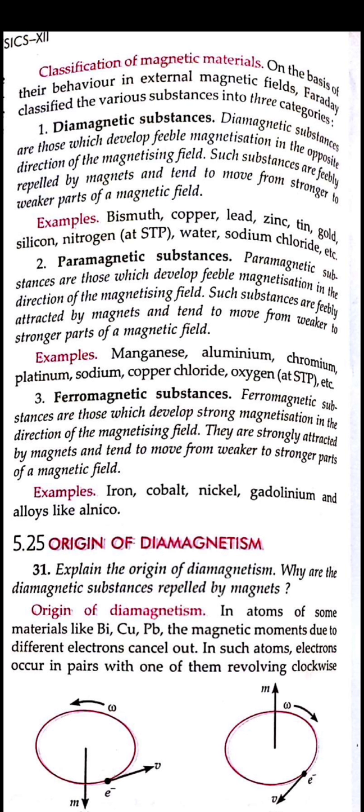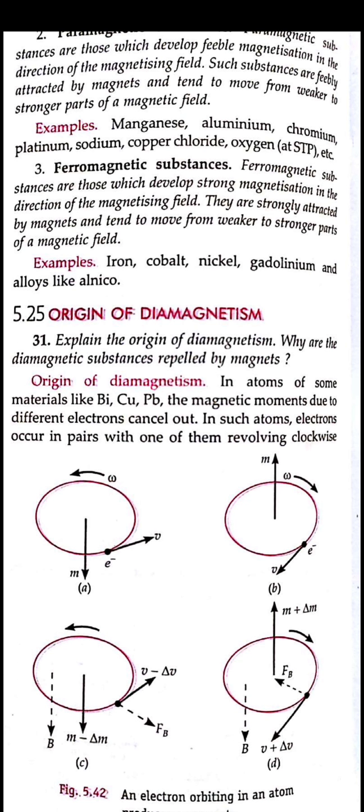So what does that mean? That they are repelled by the magnet. Now if we take an example, you can see the diagram here. We know that there is a dense positive charge in the middle of the atom, around which the electrons move in their orbits. So these electrons start rotating in their path and revolve around the nucleus also.